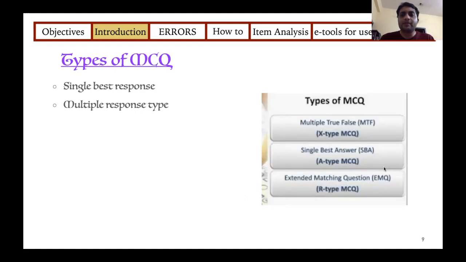So the types of MCQs are single best response, which is commonly used in most of your multiple choice questions, where there's only a single right answer. Then there is your multiple response type, which has more than one right answer, which was used in some of the MCQ questions given in the PGI Chandigarh exam. And then you have your extended matching questions. These are sort of advanced MCQs, which we'll be covering in the end.